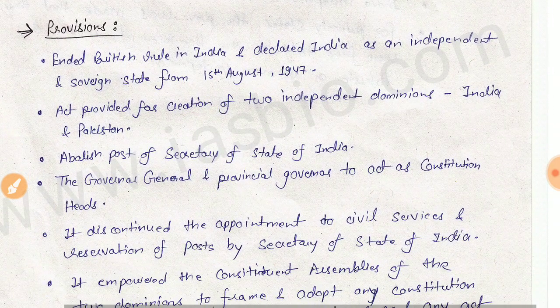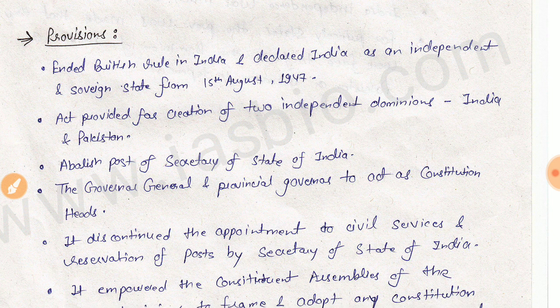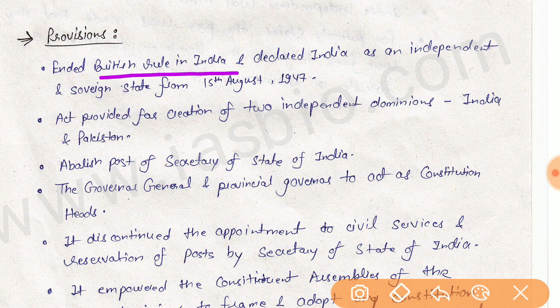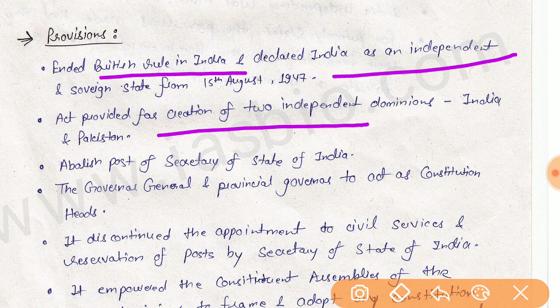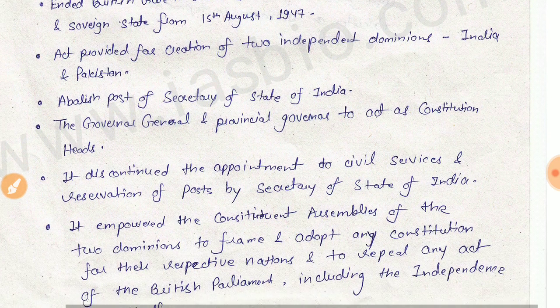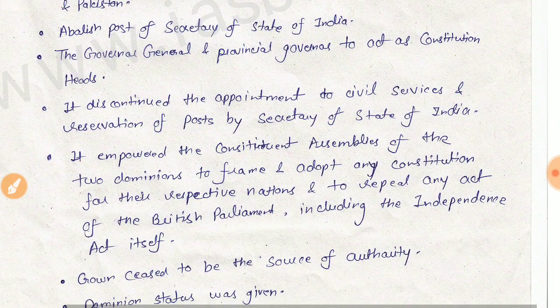The features or provisions of this act: it ended British rule in India and declared India an independent and sovereign state, and it provided for the creation of two independent dominions, India and Pakistan. These dominions had the right to secede from the British Commonwealth, and the governor general and provincial governors were to act as constitutional heads.